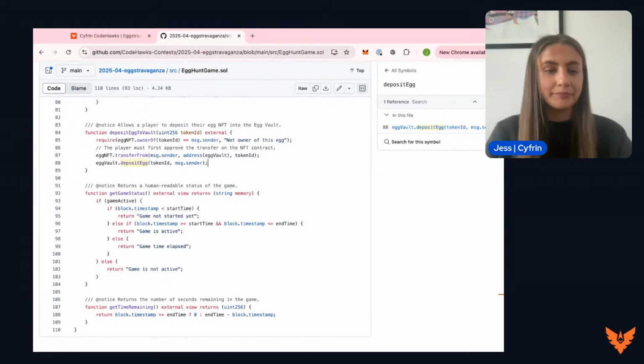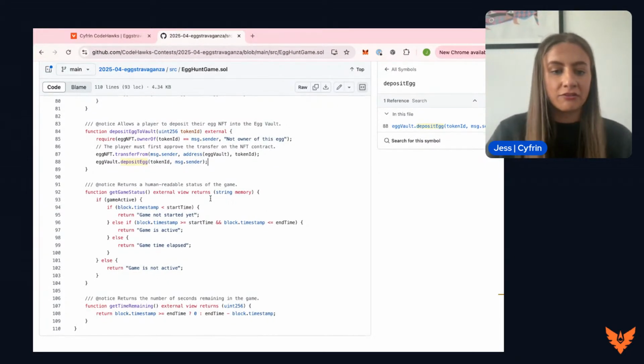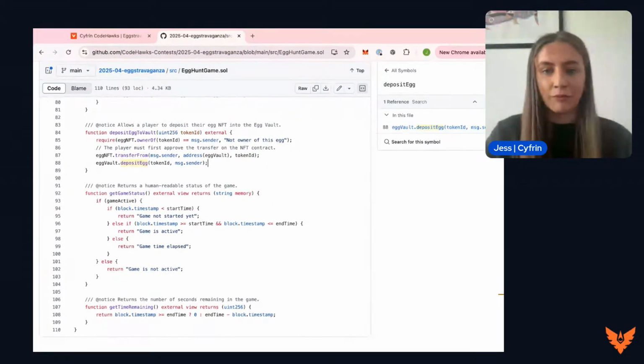Moving on to just the quick two view functions at the end of this contract before we do get onto that vault. First of all, we have the get game status.